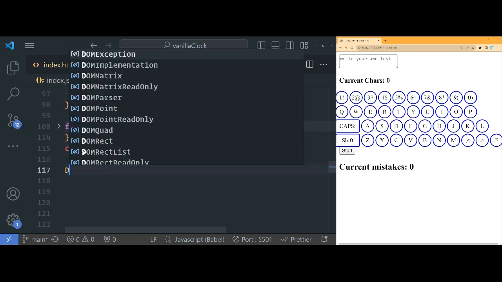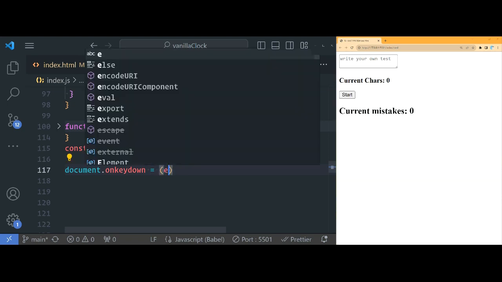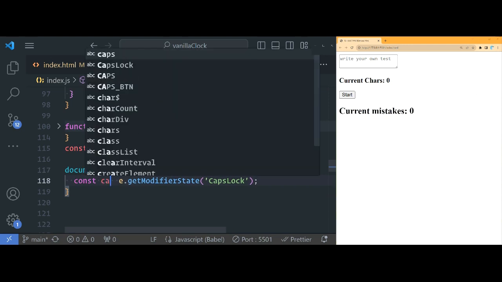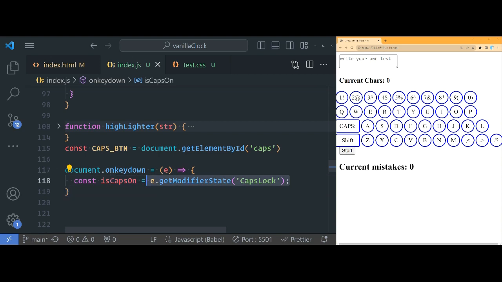Okay, so now you can do something like document dot on key down will be equal to, let's do an arrow function. Now, one way to check if they press the caps lock key is event.get modifier state. Okay, and get modifier state, you can only call this method when you use things like on key down, on key press, but you can't use it on things like click because it doesn't make sense. Okay, so I'll say const is caps on will be equal to this. So this will be either true or false.